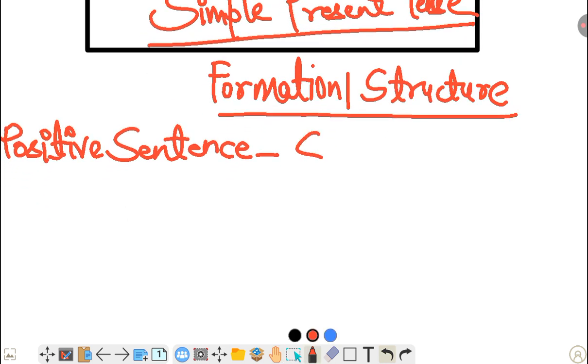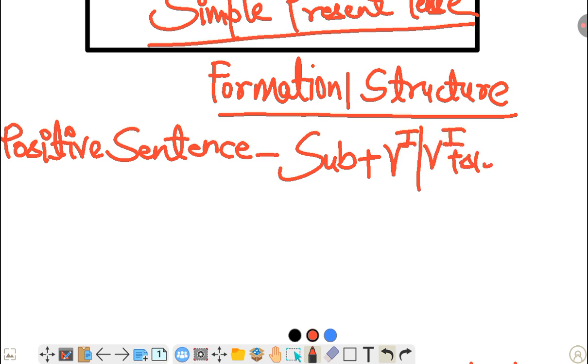Subject plus the first form of verb, plus object. An object may or may not be there. Means subject plus the first form of verb plus object. Okay, this is the structure of a positive sentence.